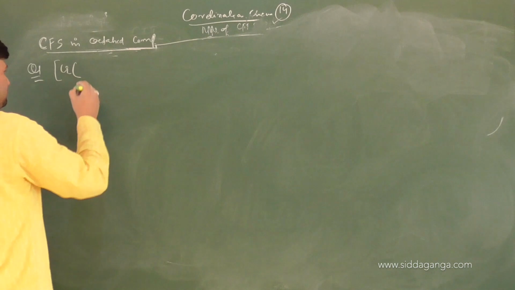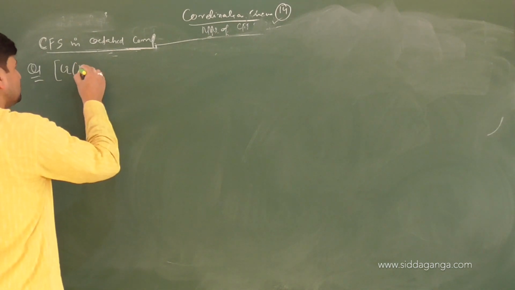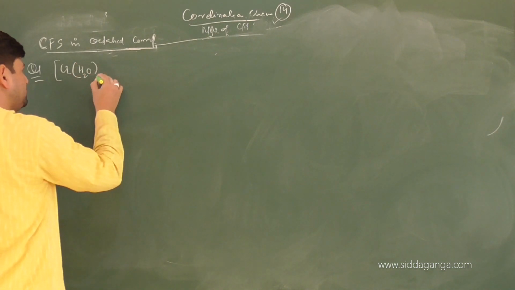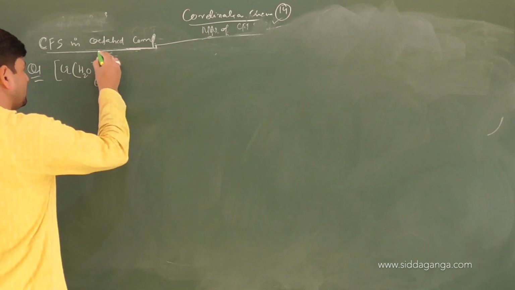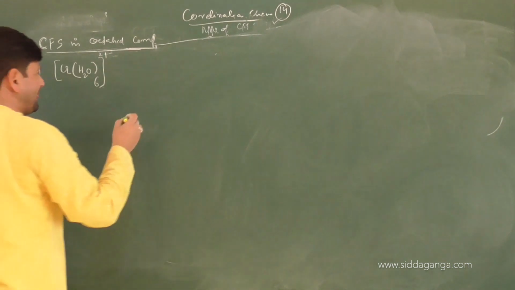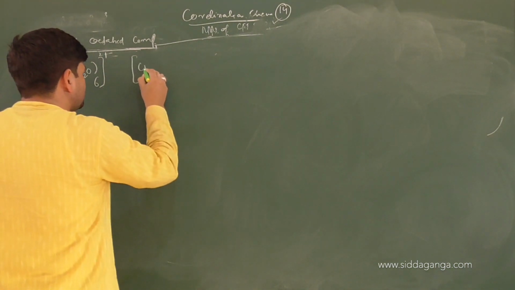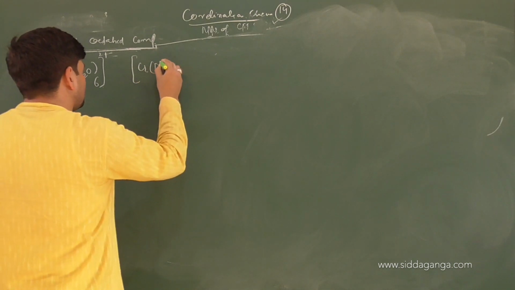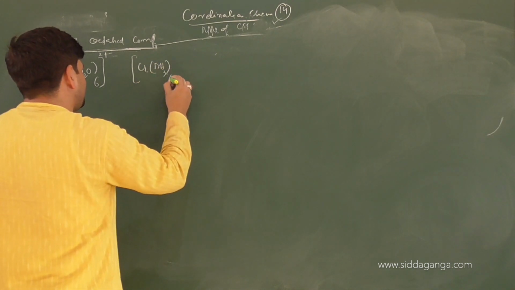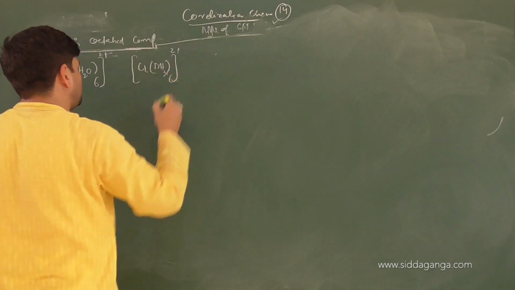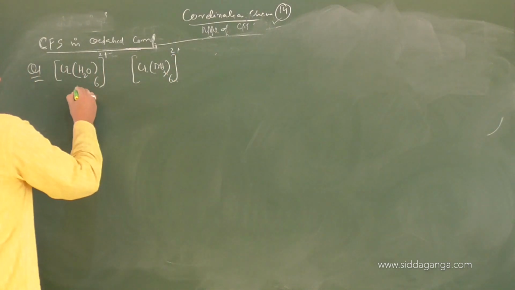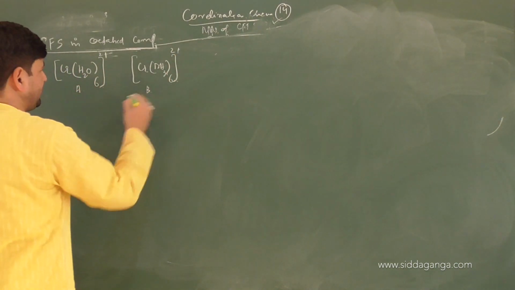[Cr(H2O)6]2+ and [Cr(NH3)6]2+. I'll mention this one as A, and this one as B.